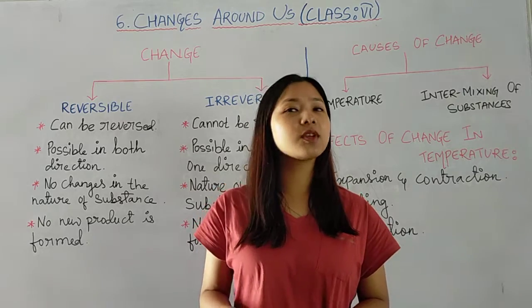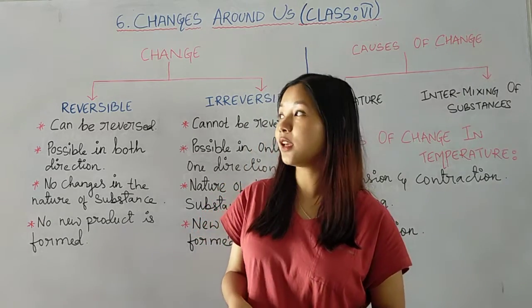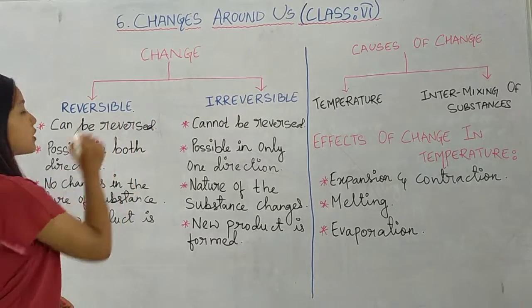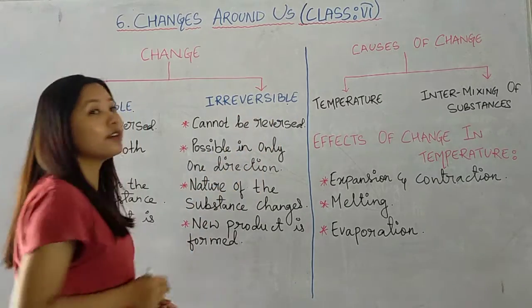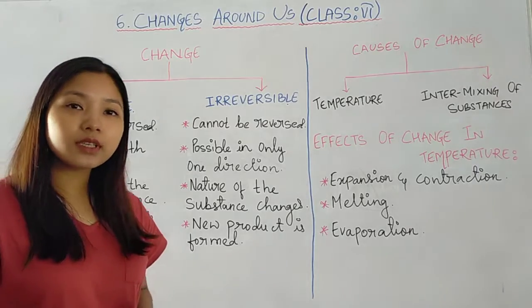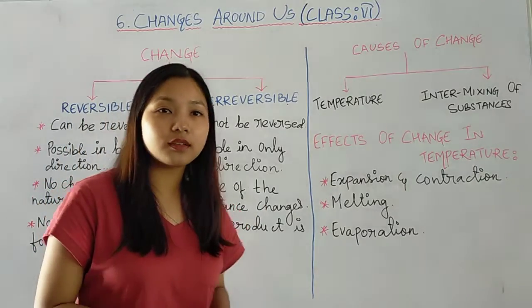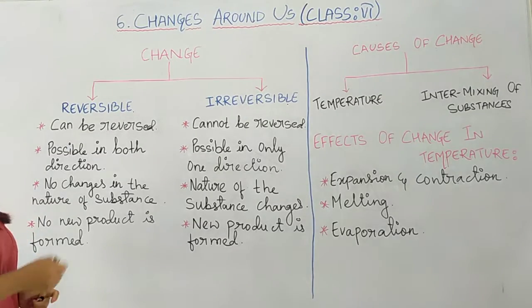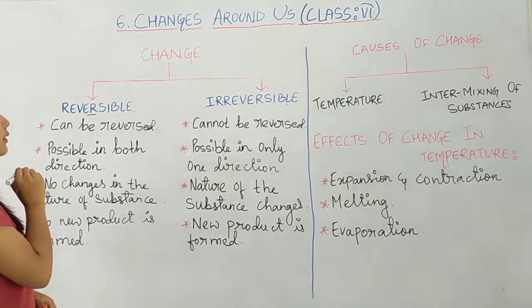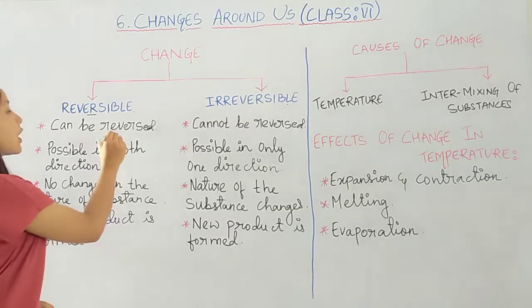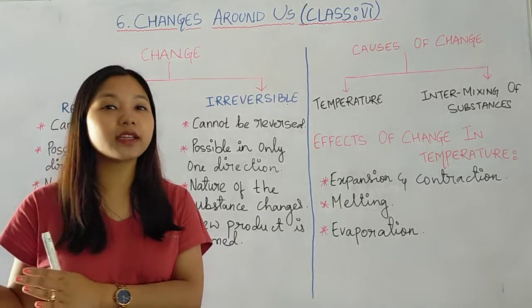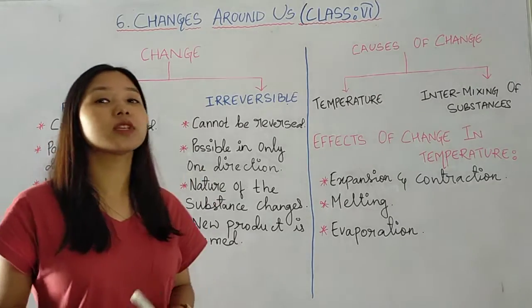So changes can be of various types. We can broadly categorize them into two, that is reversible changes and irreversible changes. So here let's see one by one what these are. First of all, reversible changes. Reversible, by the name itself you can understand that those changes which can be reversed, that means it can be turned back, are known as reversible changes.